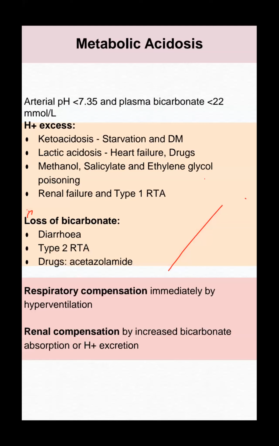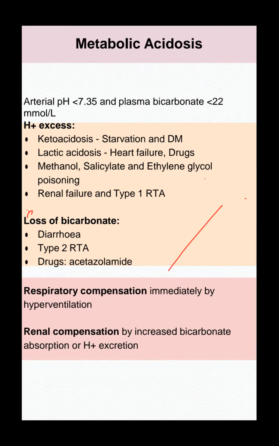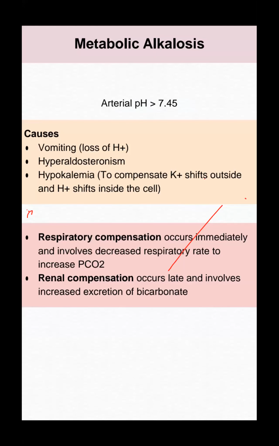Metabolic acidosis and alkalosis, both questions were on my exam. Never forget metabolic acidosis: ketoacidosis associated with starvation, diabetes mellitus, and diarrhea. They ask many questions from metabolic acidosis, respiratory acidosis, metabolic alkalosis. Just remember, if diarrhea is present, it is acidosis. Respiratory compensation is by hyperventilation, renal compensation by bicarbonate. If pH is below 7.35 and bicarbonate below 22, it is metabolic acidosis.